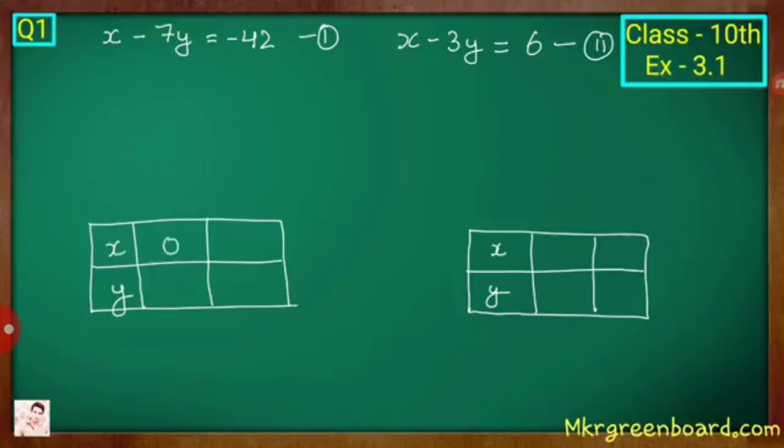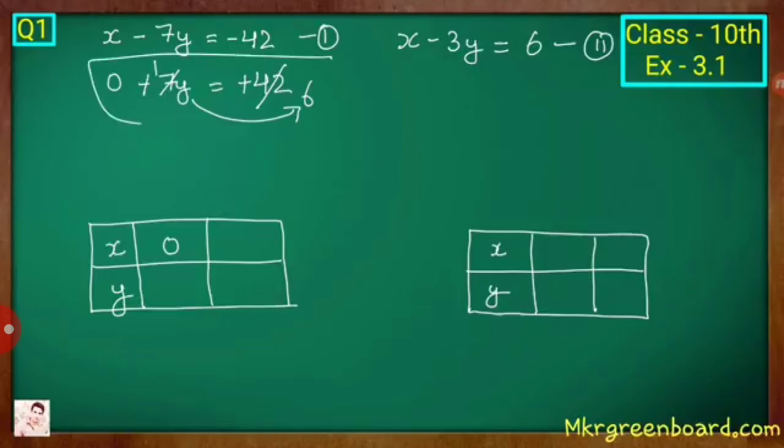Okay, so from equation number 1, just substitute the value of x as 0 and find the value of y. After substituting the value of x in equation number 1, after reducing this, y is equal to 6. So now you fill 6 in this table. So for x is equal to 0, y will be 6.